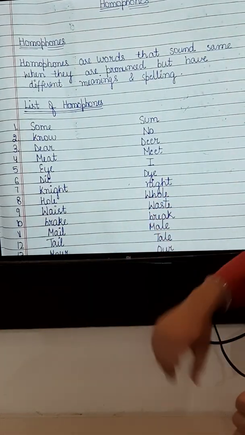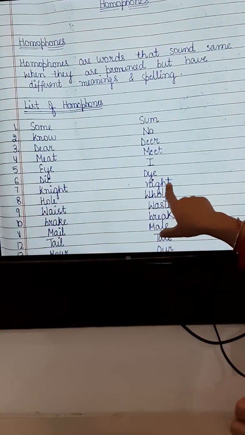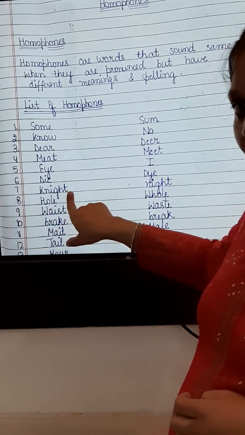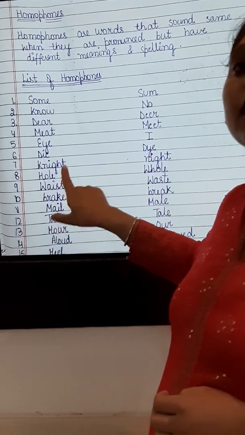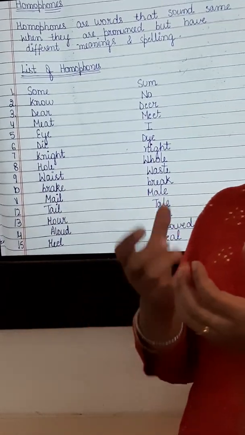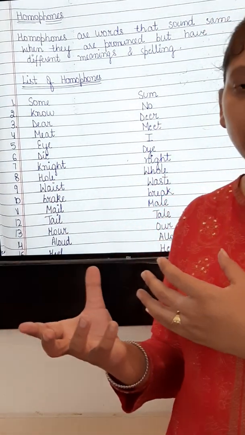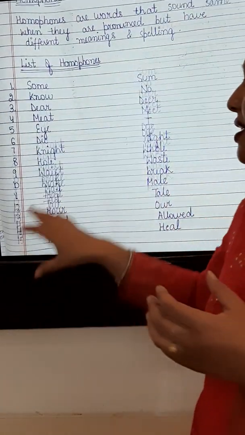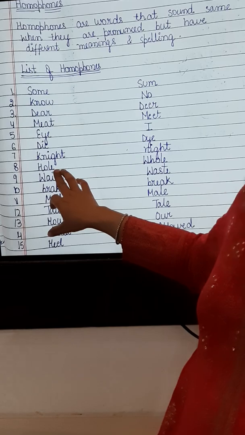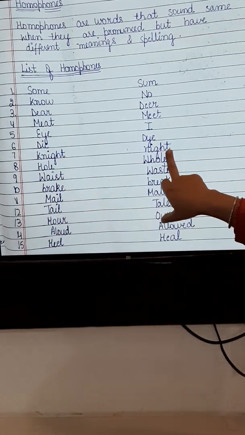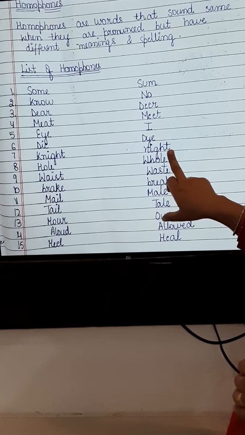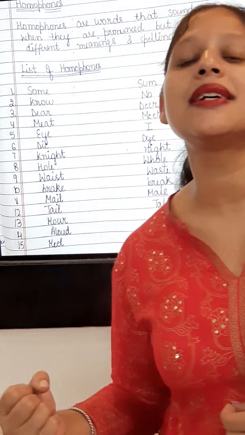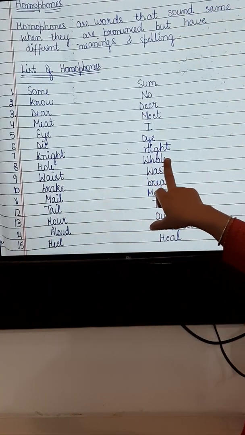Okay. Now this is night. This is also night. That is K-N-I-G-H-T. This is a person, usually a soldier, which were living in the Middle Ages. Okay. And they are the soldiers which are in the middle age. We can say that a brave person. This usually served as a king. Okay. And this night, that is N-I-G-H-T. That is this, we can say that it is a time between the sunrise and the sunset.